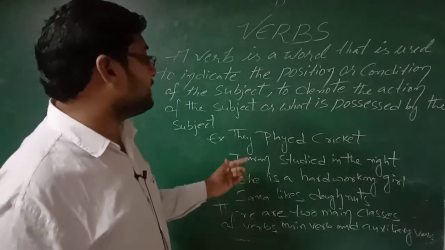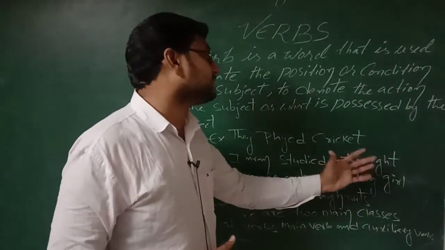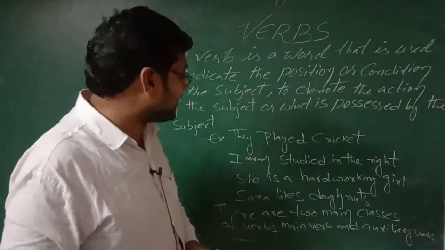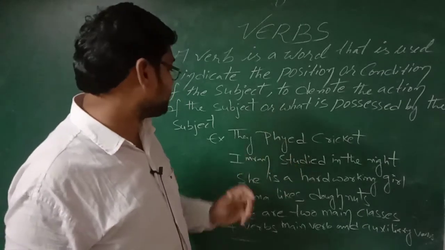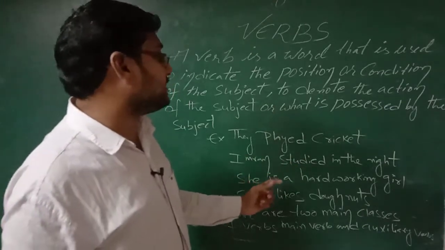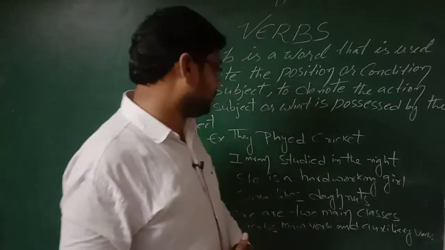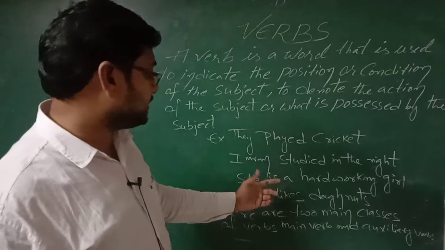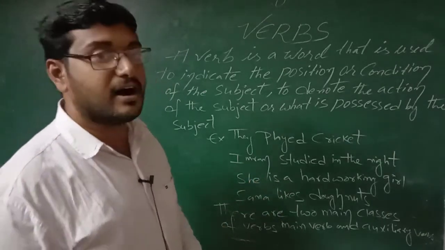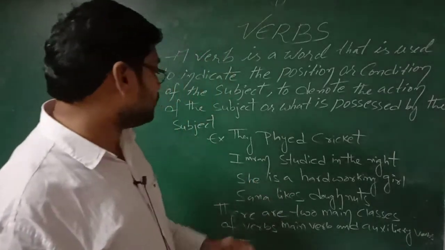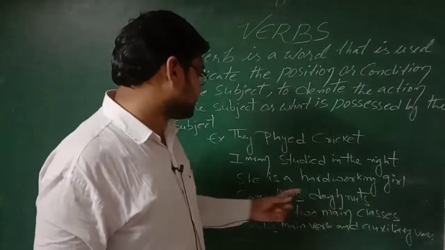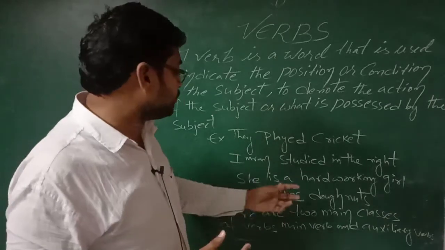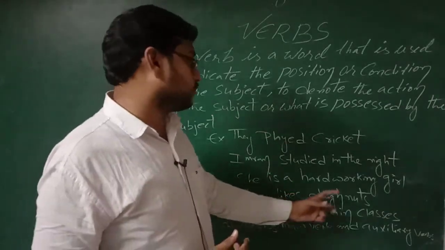Second example, Imran studied in the night. So Imran also did some work. What work has he done? Studied. Now the next example, she is a hard working girl. Here also she did a lot of hard work. It means the verb is a helping verb or auxiliary verb. So, Sana likes donuts. Here what she likes is shown. So that is the verb. Sana likes donuts.